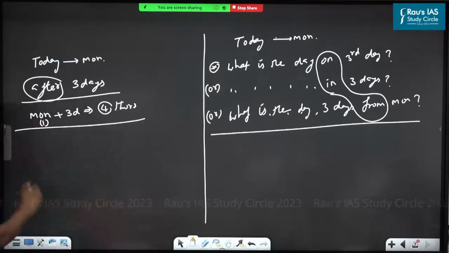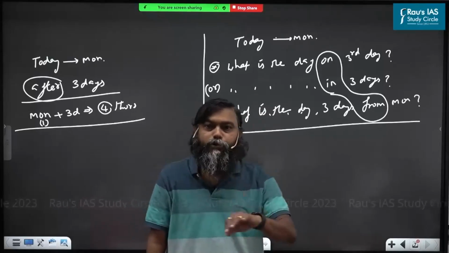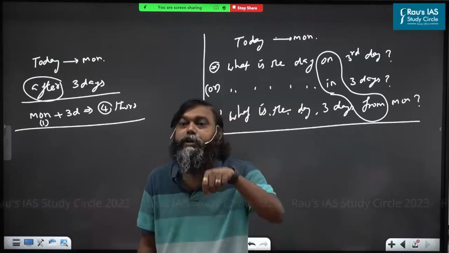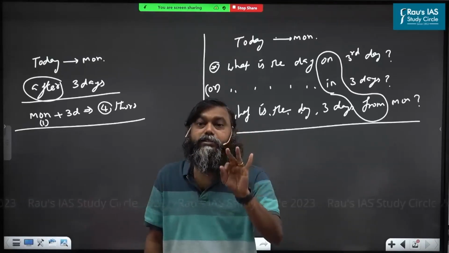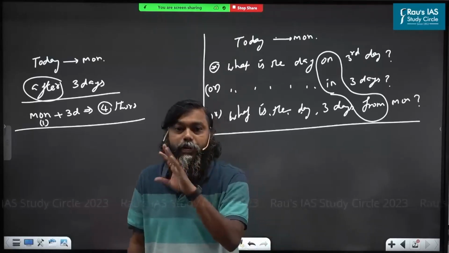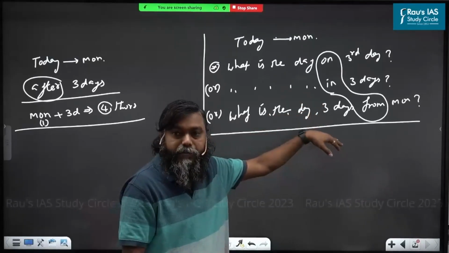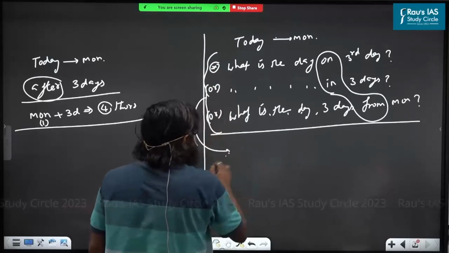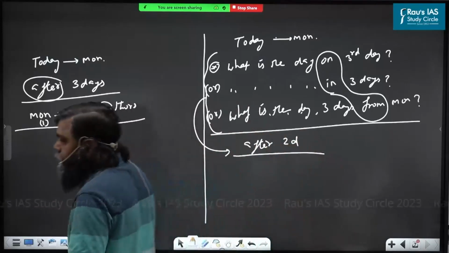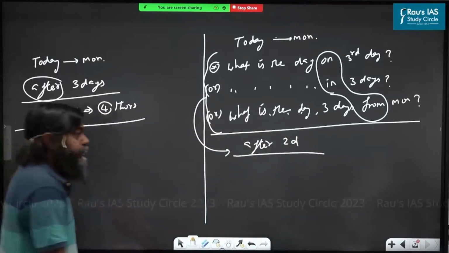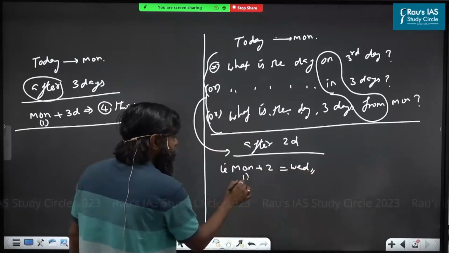If the statement uses the words what is the day 3 days from Monday, that means you have to count 3 days starting from Monday. So Monday, Tuesday, Wednesday is the answer. If the statement uses the words in 3 days, on 3rd day, or from, all of these are synonymous with after 2 days. That means Monday plus 2, you will get Wednesday.